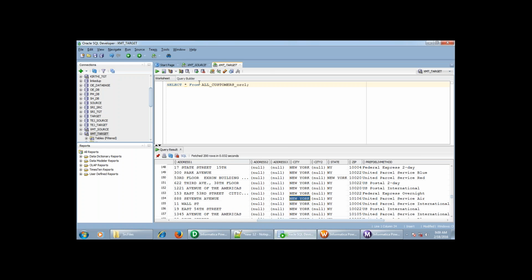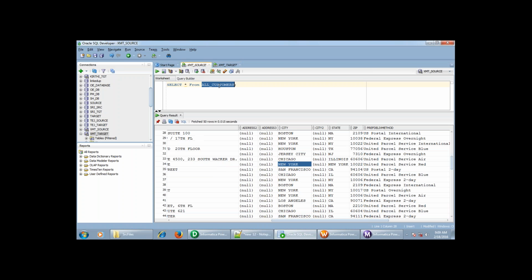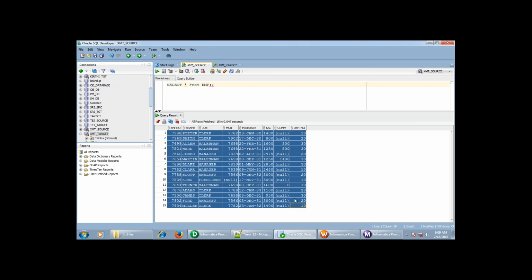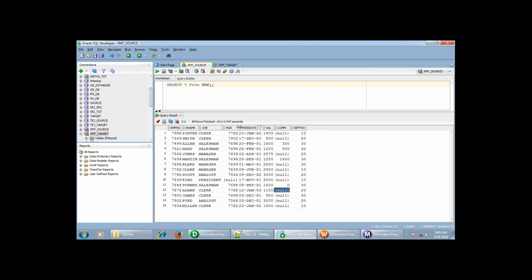So here in the EMP table, these are the records that are present. Now I will declare one variable which will store the maximum of hire date.